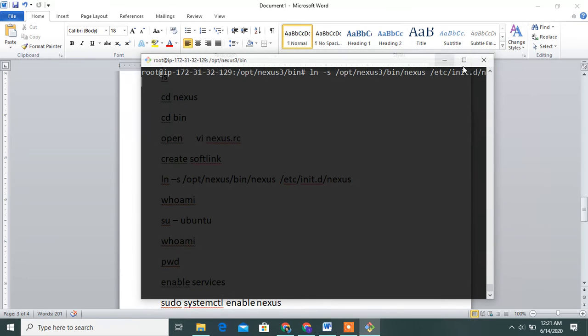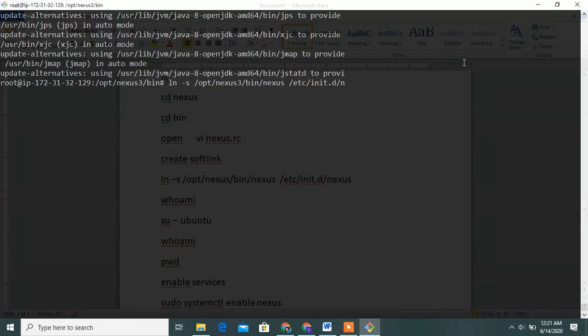What is this? Yes. Target nexus is not a directory.